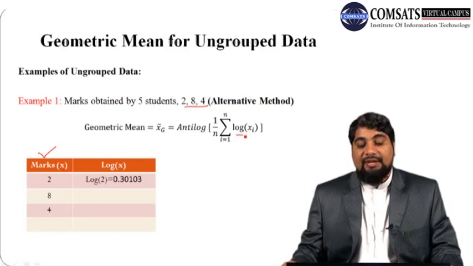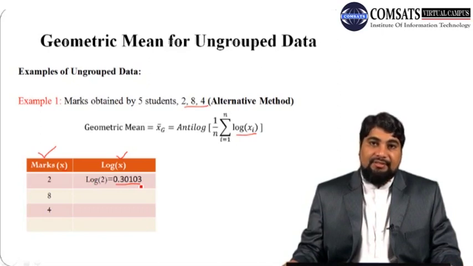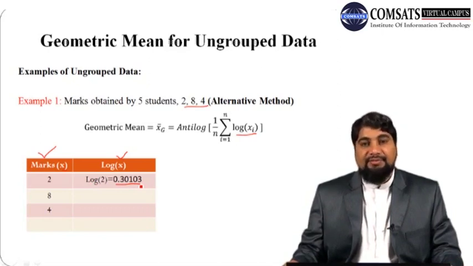In this formula we have to take the log of x, which means the log of each number. So construct a new column labeled log x, and then calculate the log of each number. Log of 2 is 0.30103. You can calculate this log using Microsoft Excel, or you can also use a calculator.